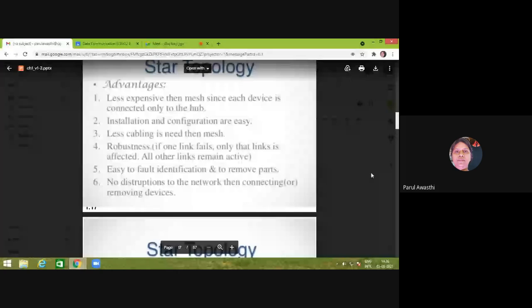And no disruption to the network when connecting or removing a device. If we want to add one device or remove one device from the network, there will be no disruption in the network. The network will work as previous, right? We will just go and remove the device from the hub, right? Or if there is a free port, then we can easily connect one device to the network.